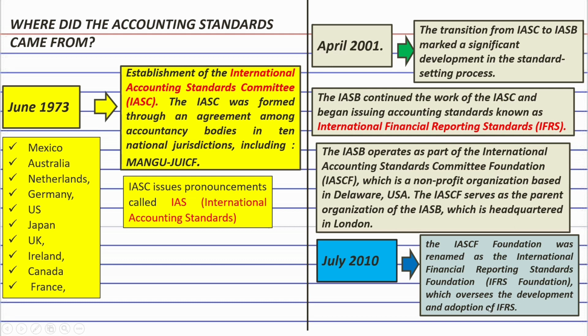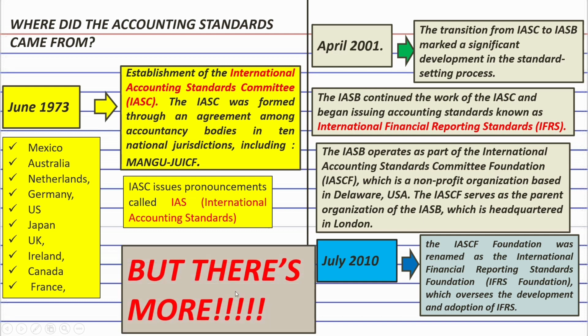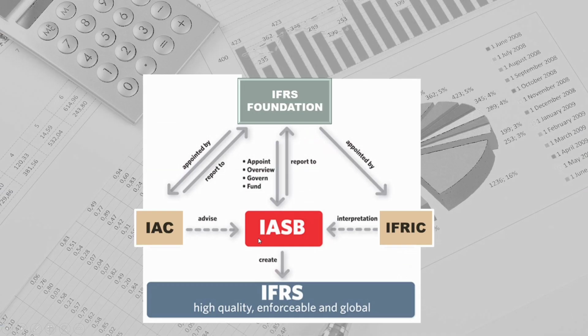And that's where the International Financial Reporting Standards, or IFRS, and International Accounting Standards come from. Again, IFRS comes from IASB, which has replaced the IASC, while IAS, or International Accounting Standards, came from IASC. However, they were adopted by IASB when it replaced IASC. However, it is not as simple as that because there are other parties involved in making a standard. You can see this in this diagram.